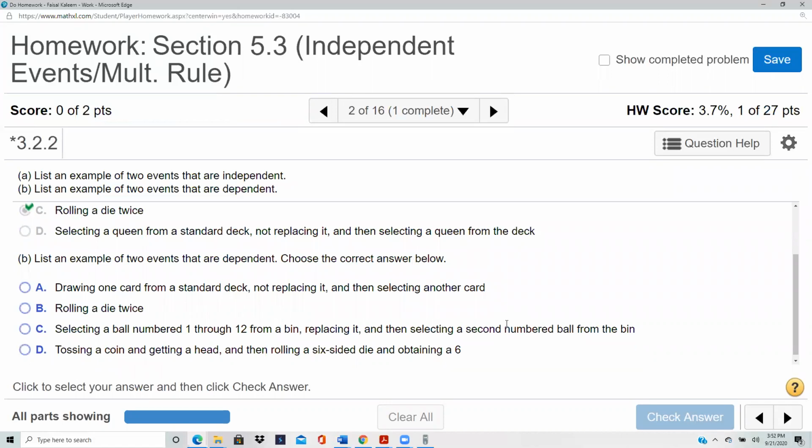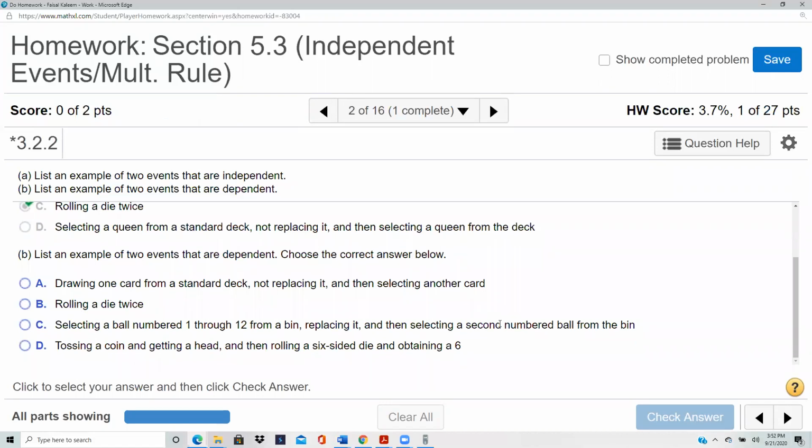List an example of two events that are dependent. So we've already seen that rolling a die is independent. Drawing one card from a deck, not replacing it, and then selecting another card.